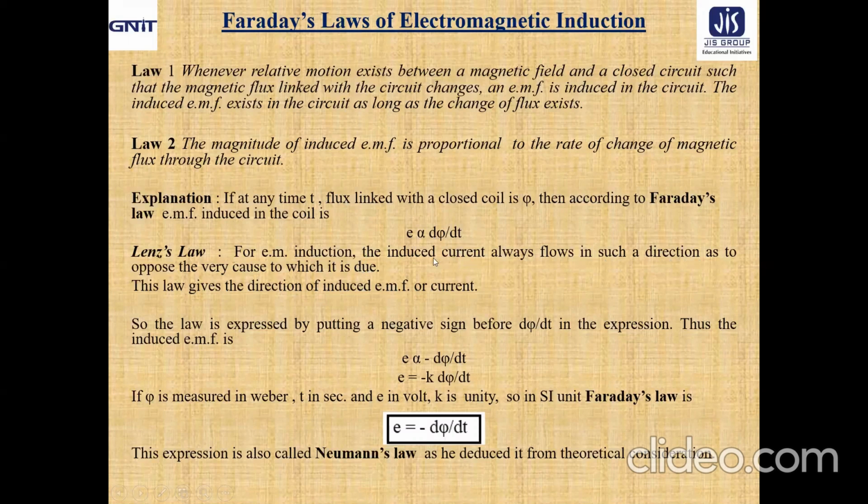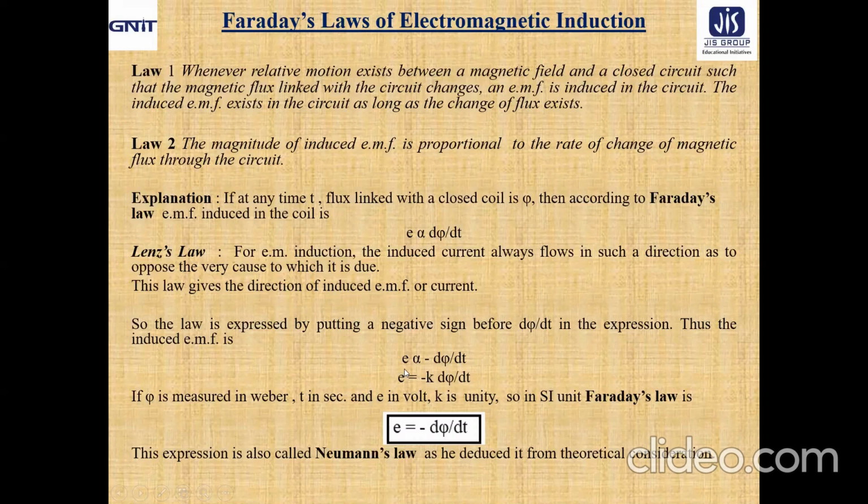And since it opposes the cause to which it is due, for the induced EMF there must be a minus sign in front of d phi/dt. So the law expressed by putting a negative sign before d phi/dt gives us the direction of the induced EMF.